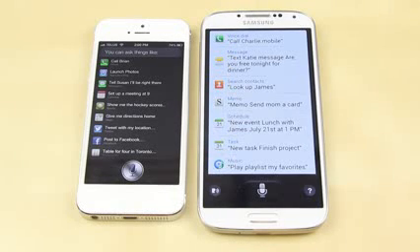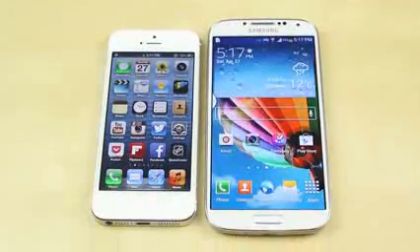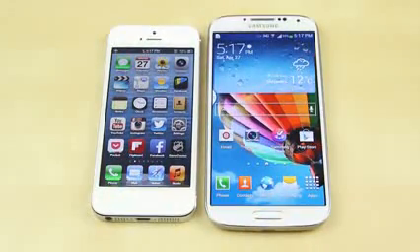On Siri, you can pretty much do the basic functions: opening an app, calling somebody, setting an appointment, tweeting something, posting something on Facebook, sports scores, etc. And on the Samsung Galaxy S4, you also get quite a few similar features, such as setting up a memo, adding contacts, calling somebody, texting somebody, playing music, tasks, etc. So both of these in general perform pretty similar features. I'm not going to go into full details on which one actually performs better. However, both of them have their pros and cons, and they both overall perform pretty well. All in all, in terms of the software, you can't really compare these two and say one is better than the other. It really comes down to what experience you're looking for and what works best for you.